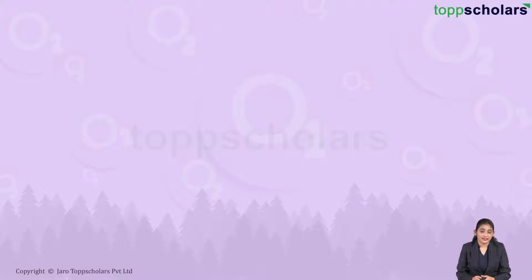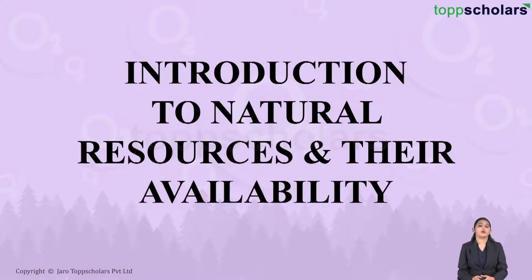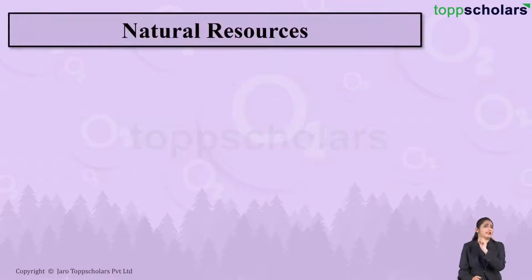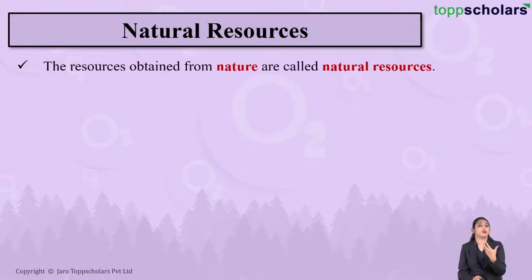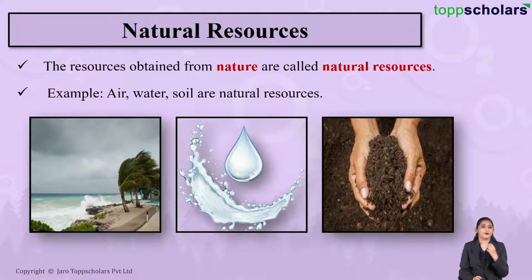Today we'll be discussing an introduction to natural resources and their availability. So friends, what are natural resources? Now, the name itself tells you what natural resources are. Resources which are obtained from nature are called natural resources. For example, the air around us, water, soil, these all are natural resources because these resources are available in nature. They are obtained from nature.